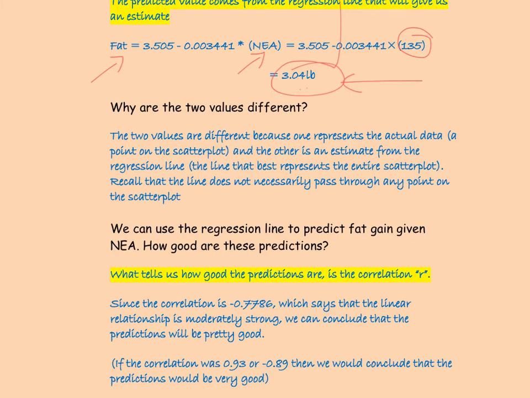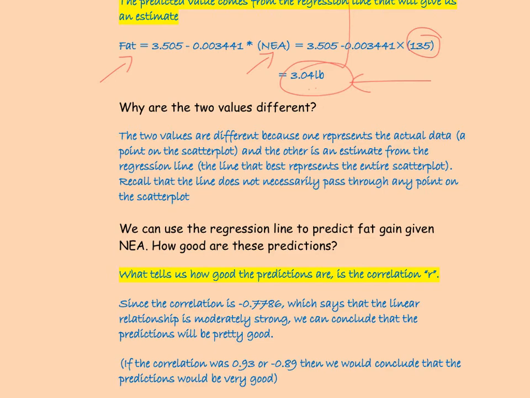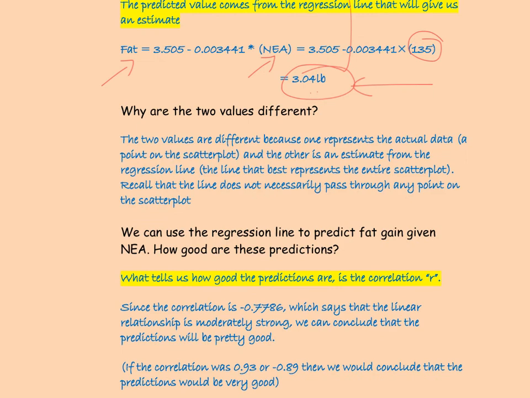Now we can use the regression line to predict fat gain for a given NEA, but we also have to think about how good these predictions are. How do we make that sort of conclusion? Because for any given data set, if you enter the numbers into your calculator, you're going to get a straight line, which is called the regression line. So how do we know that the predictions given by these regression lines are good?